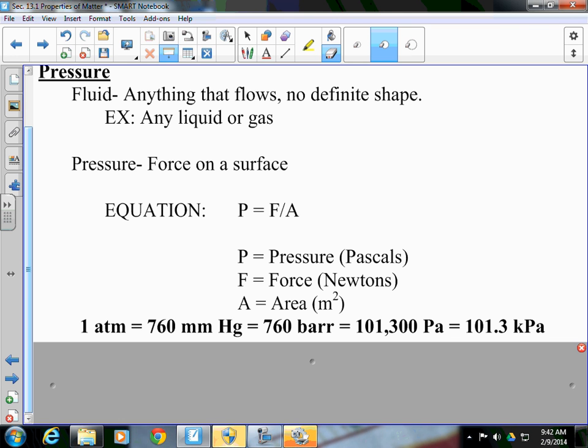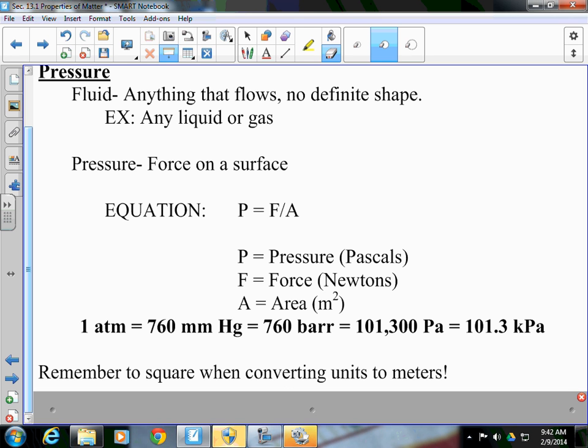So 1 atmosphere equals 760 millimeters mercury. 1 atmosphere equals 101,300 pascals. When you convert, you're going to have to do dimensional analysis or railroad track problems to solve. Now, also when we talk about that, you need to square your meters when converting. Your area needs to be in meters squared.